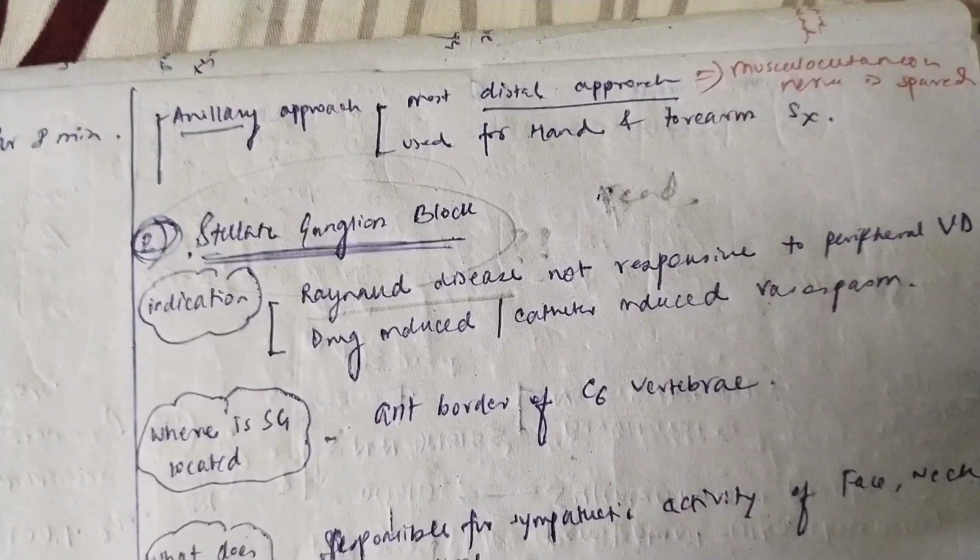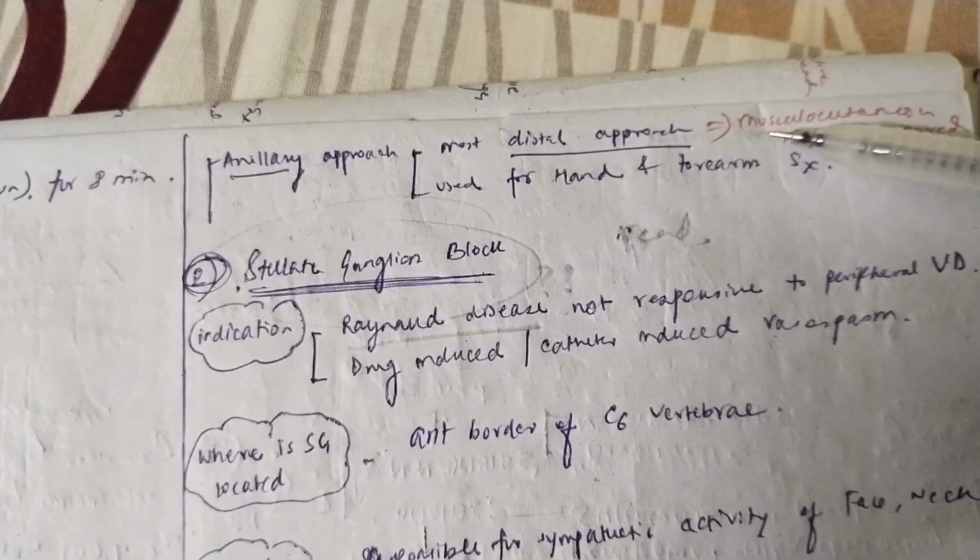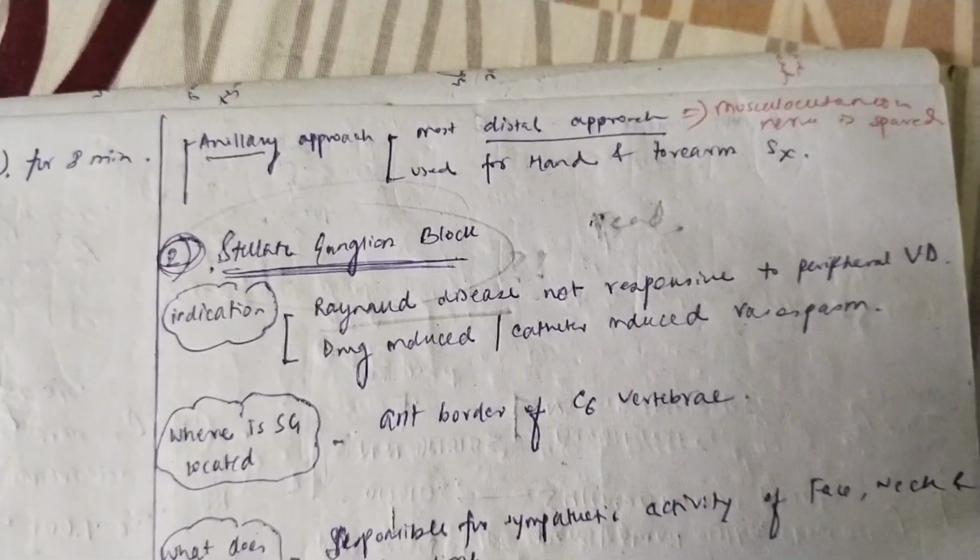And last is the axillary approach or axillary route. Here, only the distal roots are blocked, and this is used for hand and forearm surgeries. So what is the problem here? As only the distal roots are involved, the musculocutaneous nerve is spared here.